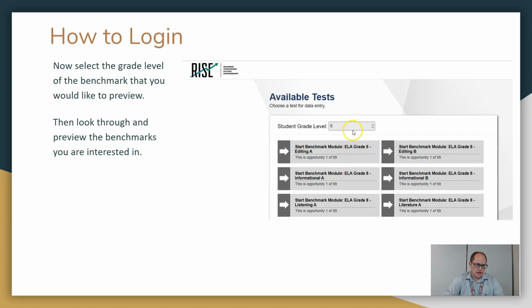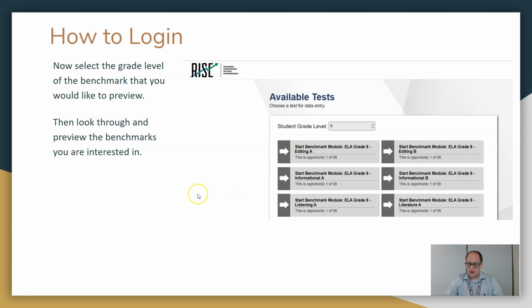So I'm an 8th grade math teacher, so I always pick 8th grade, but that's kind of what we're looking at. As you pull it up and go through and look, we have a lot of different kinds of benchmarks. You'll notice that for each benchmark there's an A and a B version, which is nice. In a later presentation, we can use this if you give benchmark A as a pretest, and then benchmark B as a post-test. The data part will show how well your kids improved between those two benchmarks.